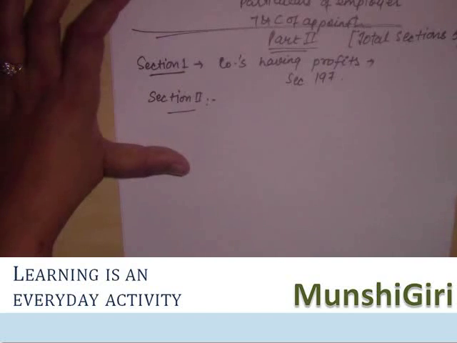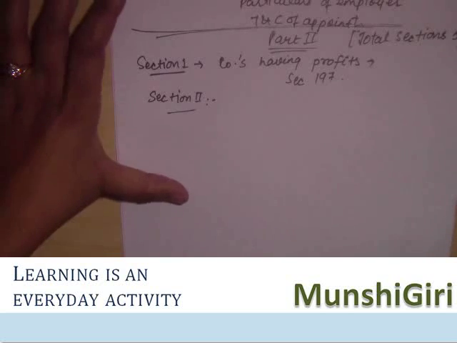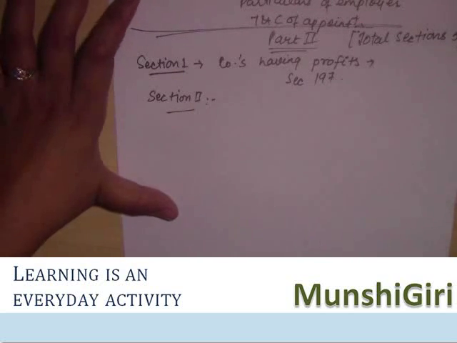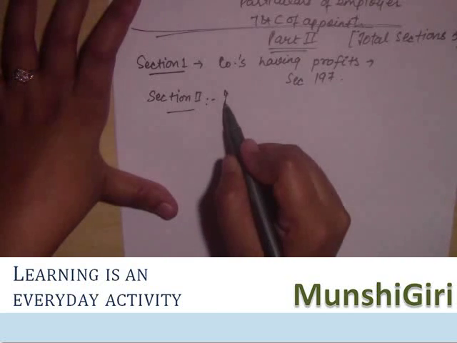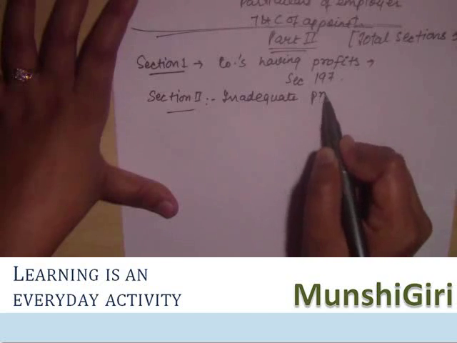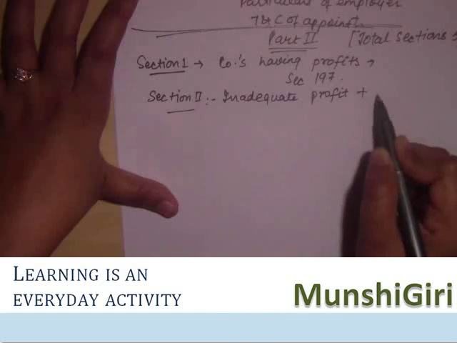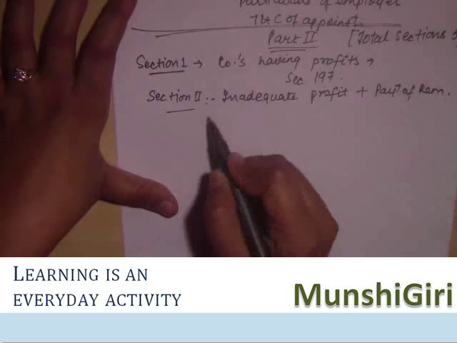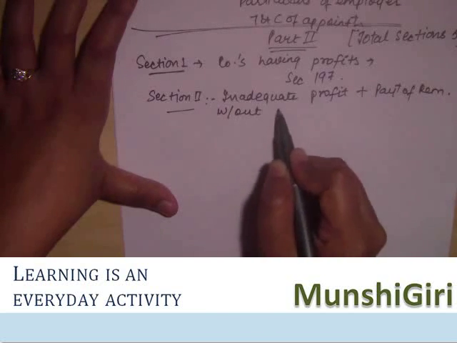This section deals with a company that has inadequate profits, or absence of profits, and it wants to pay the remuneration without the approval of central government. That is, inadequate profits plus payment of remuneration without approval of CG.